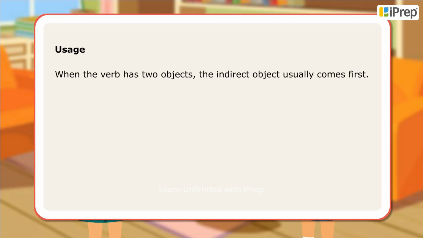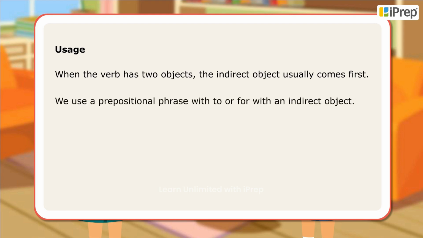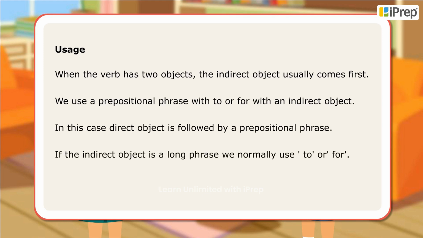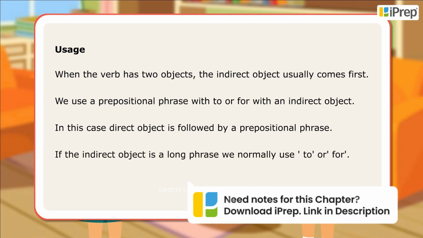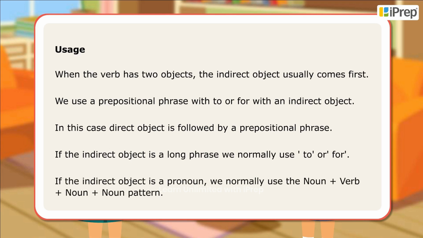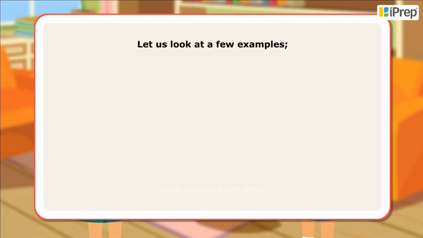Usage. When the verb has two objects, the indirect object usually comes first. We use a prepositional phrase with to or for with an indirect object. In this case, the direct object is followed by a prepositional phrase. If the indirect object is a long phrase, we normally use to or for. If the indirect object is a pronoun, we normally use the noun plus verb plus noun pattern. Let us look at a few examples.